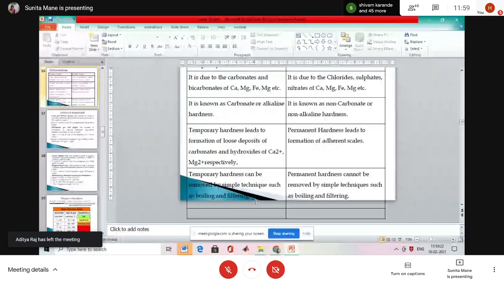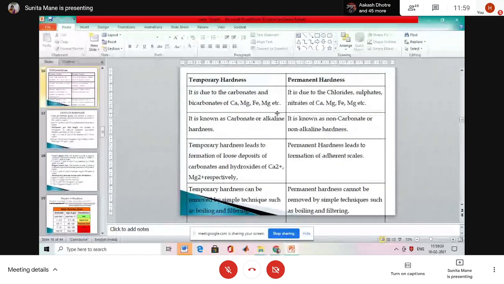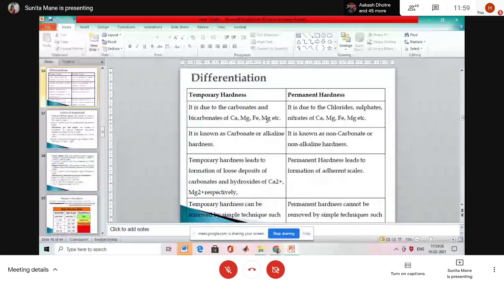Three methods are there, which were lime soda, zeolite process, and third one ionic. Okay. Then this is called as a, and this is difference temporary hardness and permanent hardness is asked for 2 marks. Okay. Then 4 points is required for that.